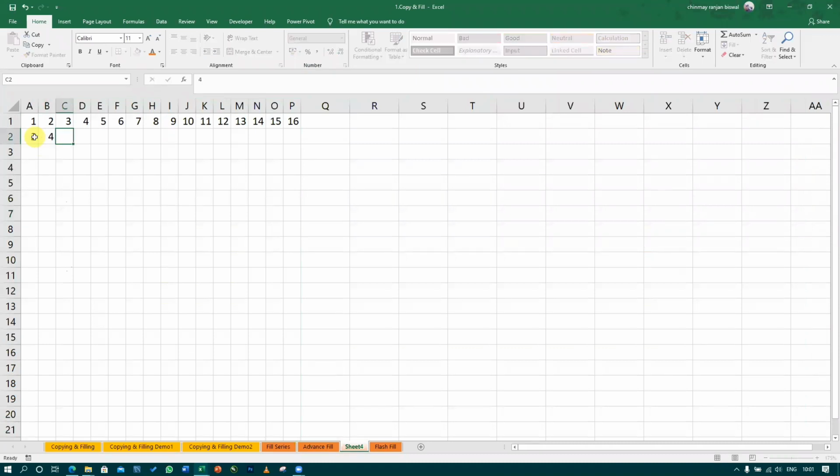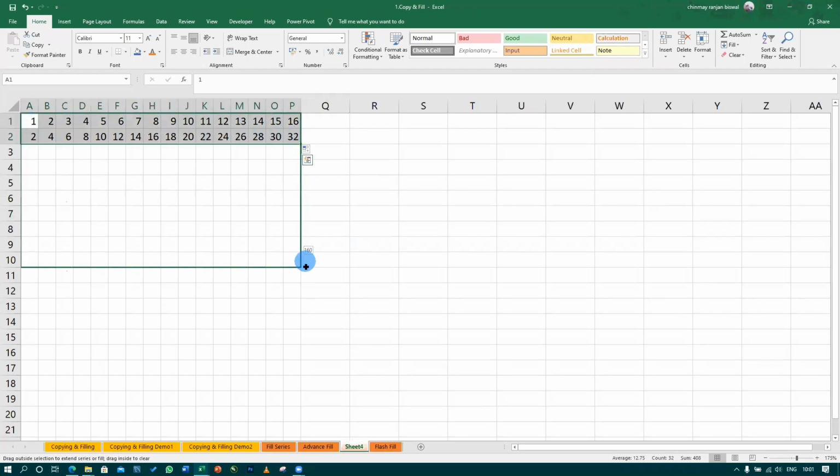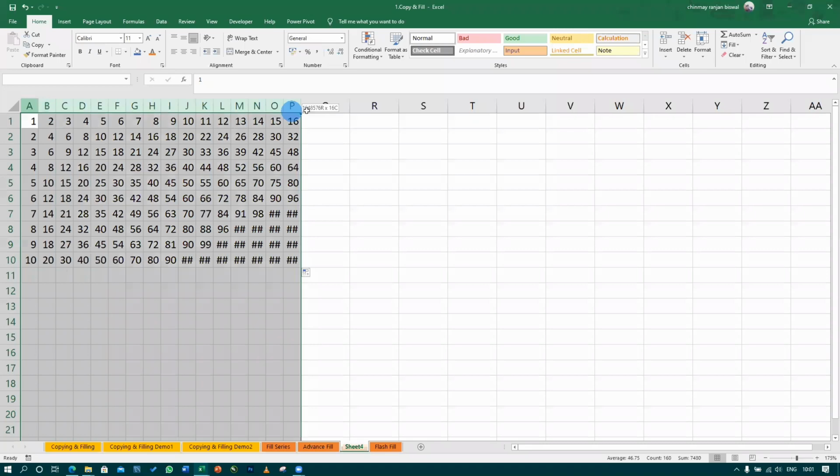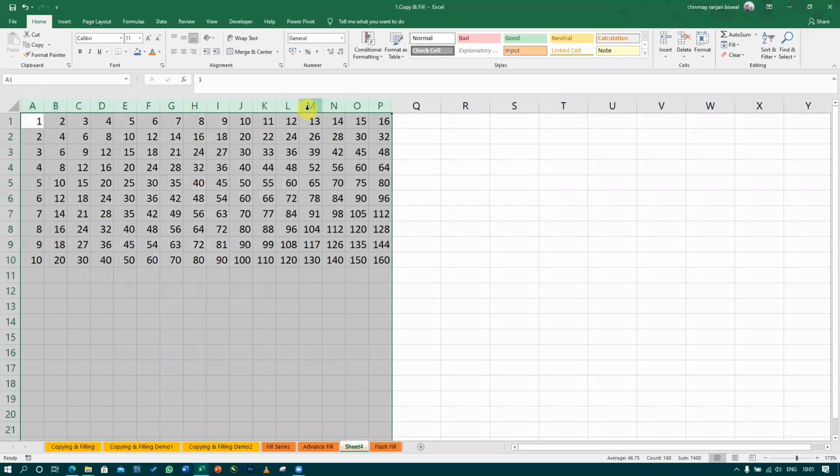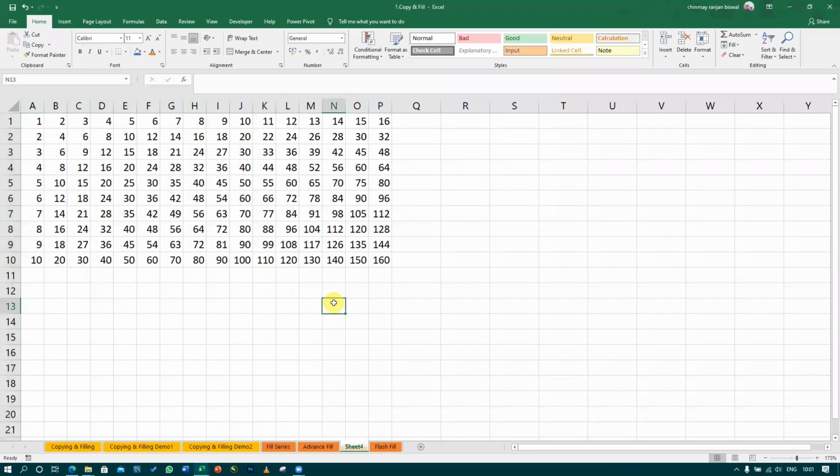Here it will become 4. Correct? This way I will drag. Now I will select both the cells and drag till 10. Look, now our table format is ready. Can you see it? So you can use these features for creating all these things. You can create the table as far as you need.